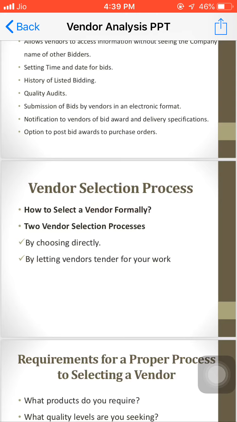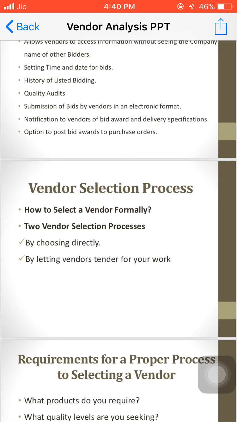So we have two vendor selection processes: choosing directly, and letting vendors bid for your work. Choosing directly is a very common option where vendors are usually pre-decided. We directly give the order to the person and then we get the material.